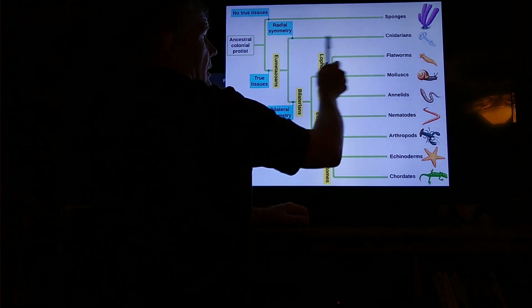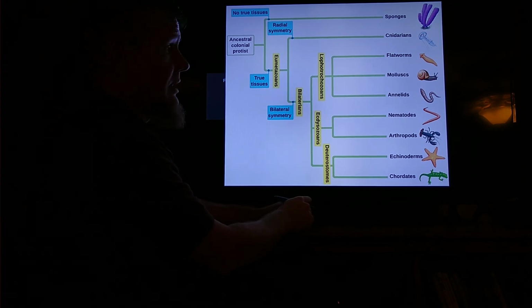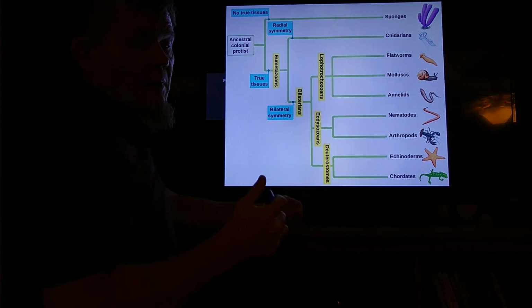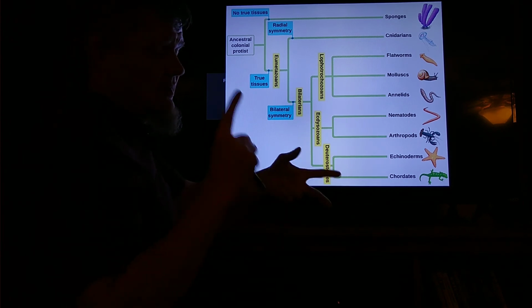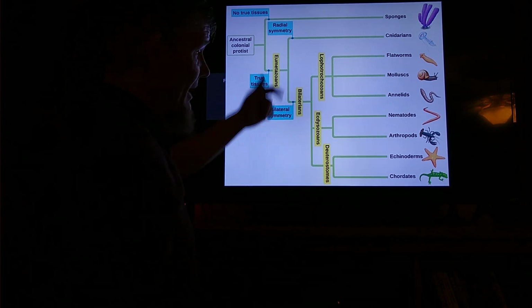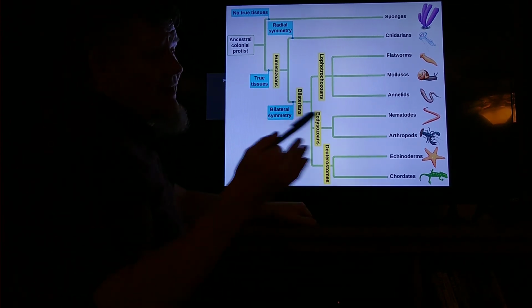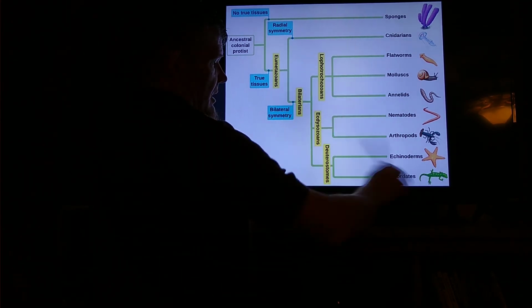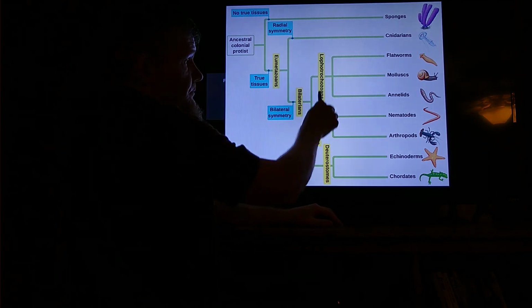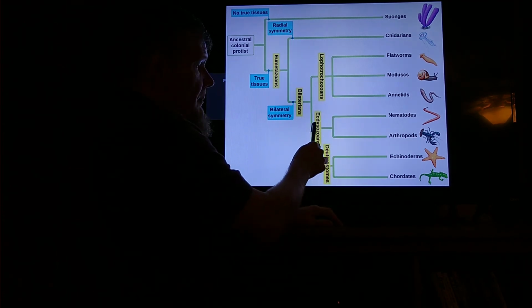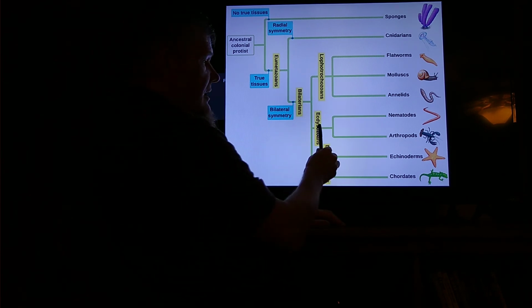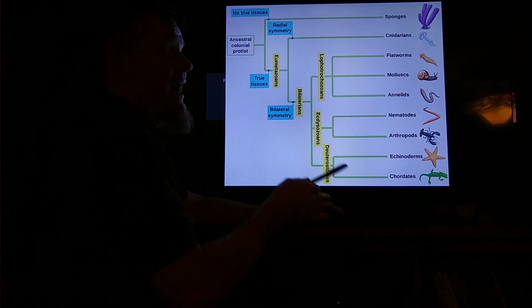One group went on to become what we call the jellies, the cnidarians. That second group then switched from having radial symmetry to being bilateral symmetry. So that's why they're called bilateralians, because what they have in common is bilateral symmetry. And then they split into these other groups that we're going to talk about when we get there. And each time, there is some pattern, some feature, some process that these groups share, which is why they're grouped together.